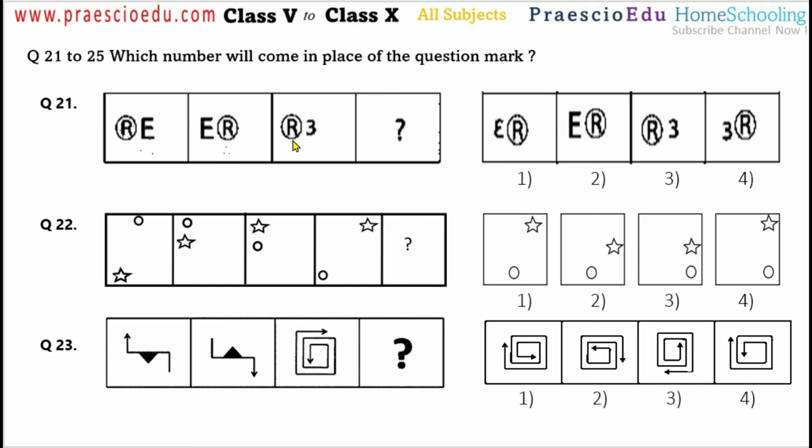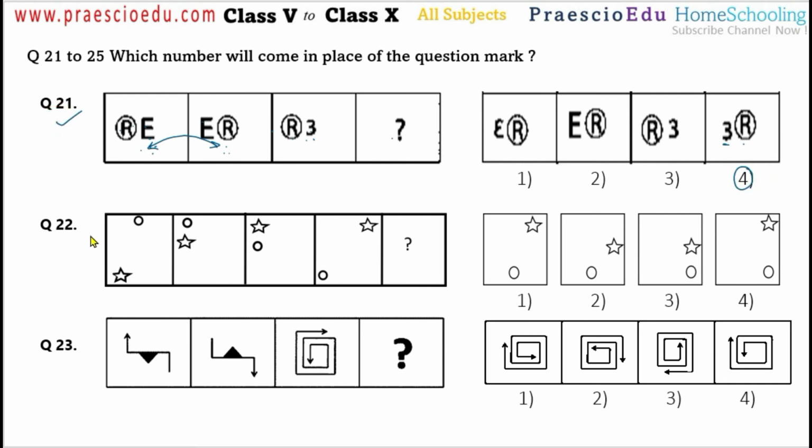Now here the registration mark and the number 3 are there. So as per this change of places, we have to do the same. So 3 should be on the left side, then the registration mark. So option number 4 is the correct one for question number 21.